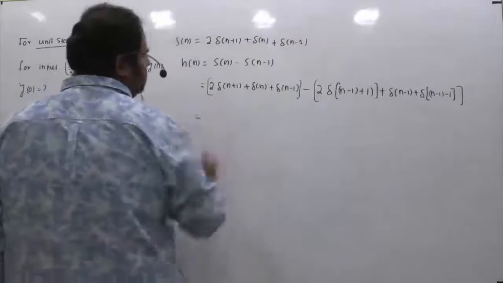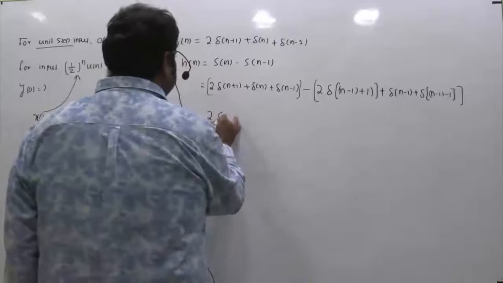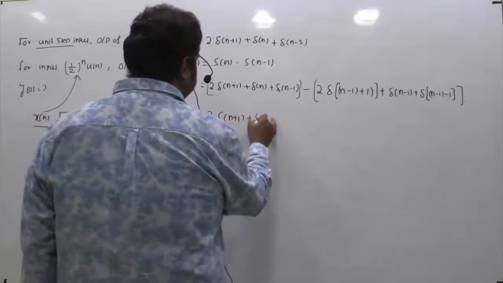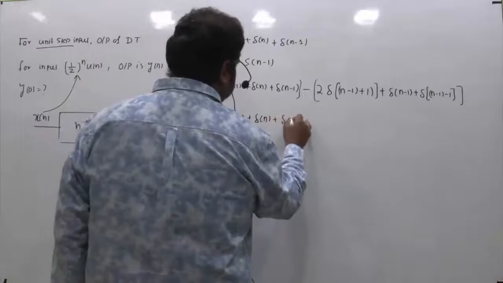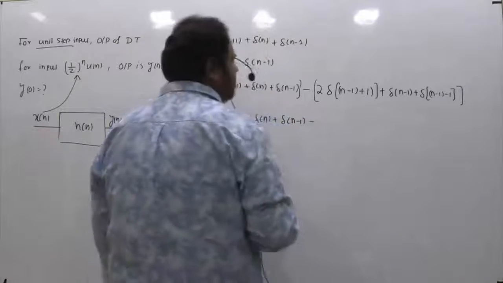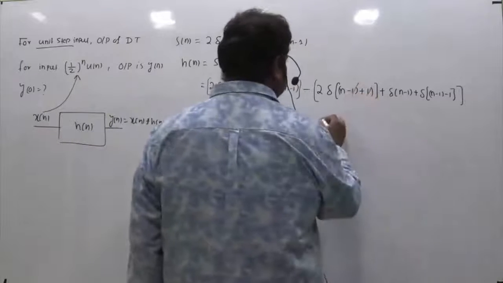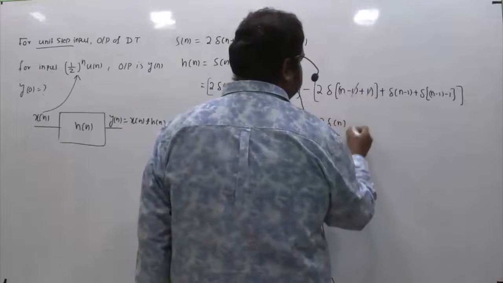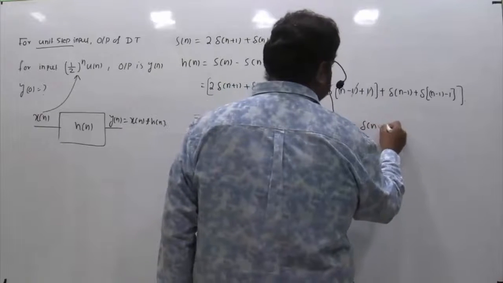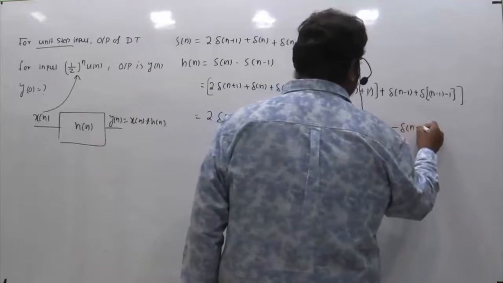So basically this is 2δ[n+1] + δ[n] + δ[n-1] minus (2δ[n] + δ[n-1] + δ[n-2]). You can see the terms cancel, and it becomes 2δ[n+1] minus δ[n] minus δ[n-2].